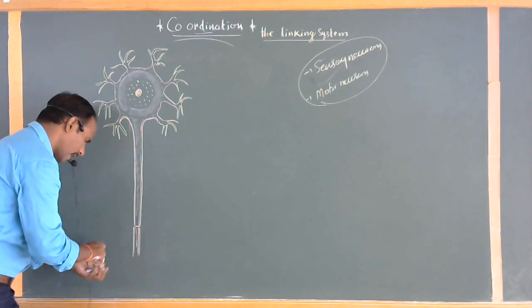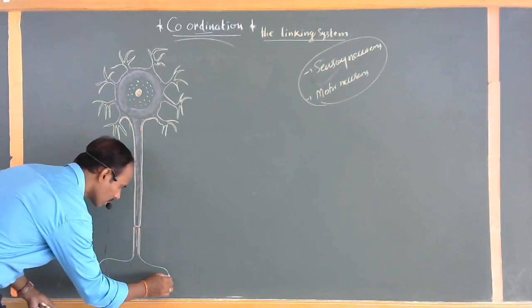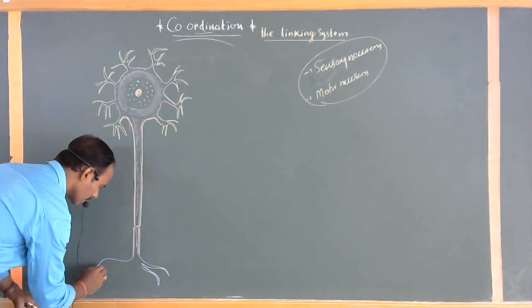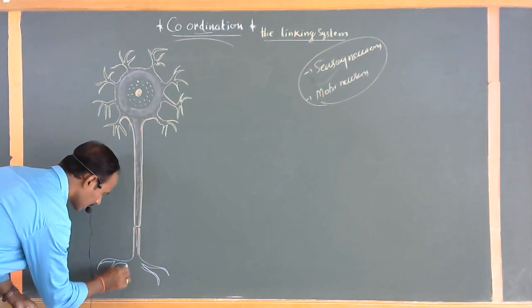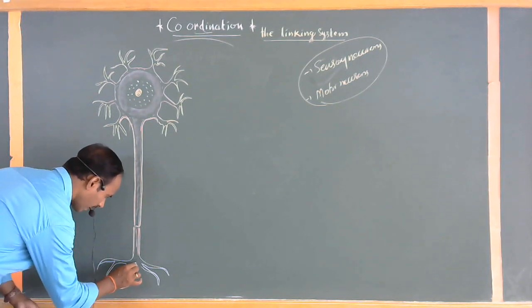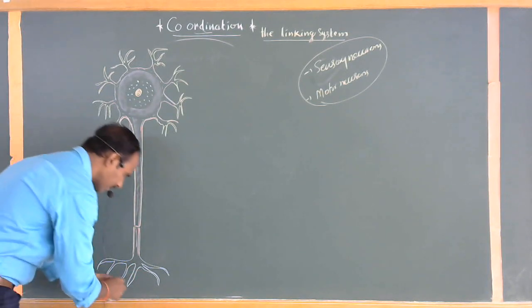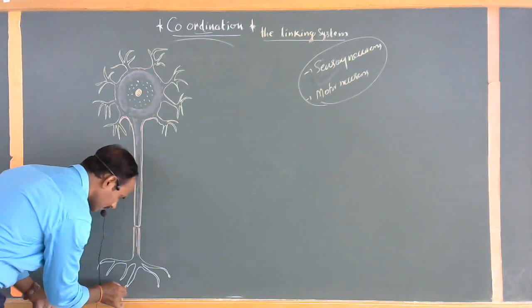At the end of a neuron, these structures are called the nerve terminals. These are the fine and thinnest structures, which also have small button-like structures.